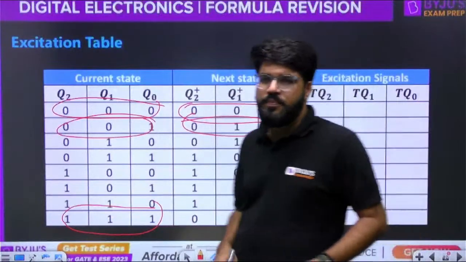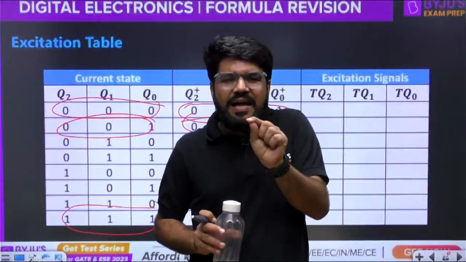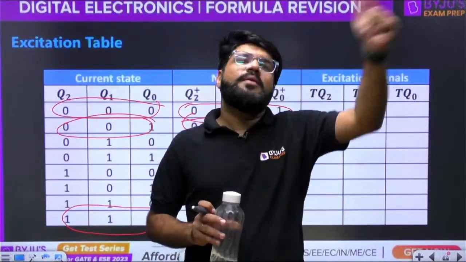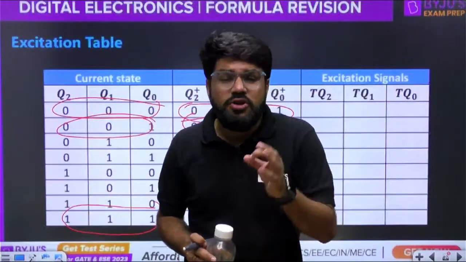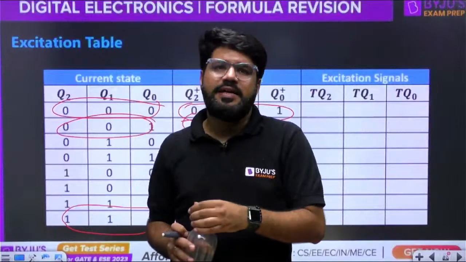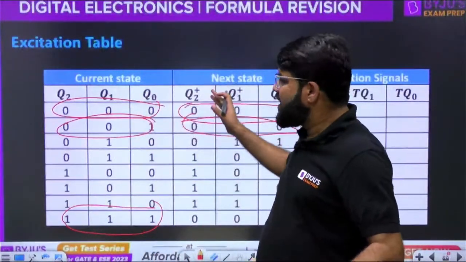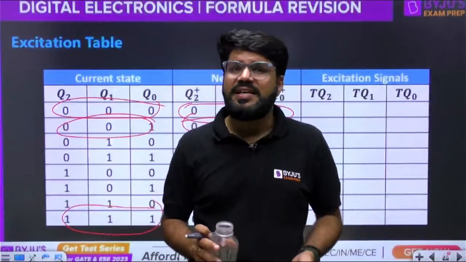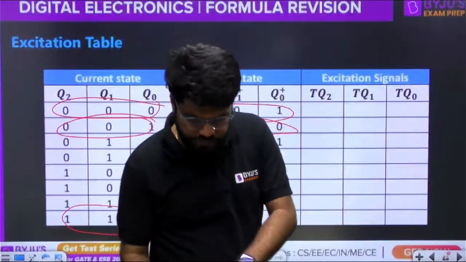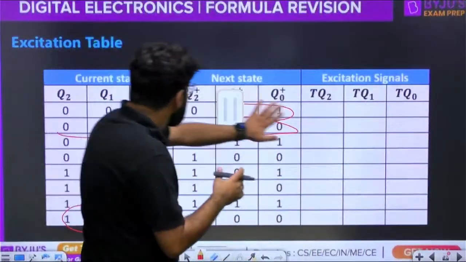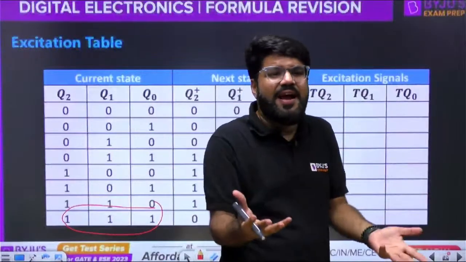Now let us fill this. Normally, till this time, latches or flip-flops inputs were given, and based on the input of the flip-flop you could write what the next state would be. But here the next state is given to you. What should be the input of the flip-flop to achieve that next state? Deriving the input of the flip-flop when the current state and next state combination is given is known as the excitation table or excitation signal. It is important to understand this. This transition is simple because we know 1 comes after 0, 2 after 1, since we are designing an up counter.